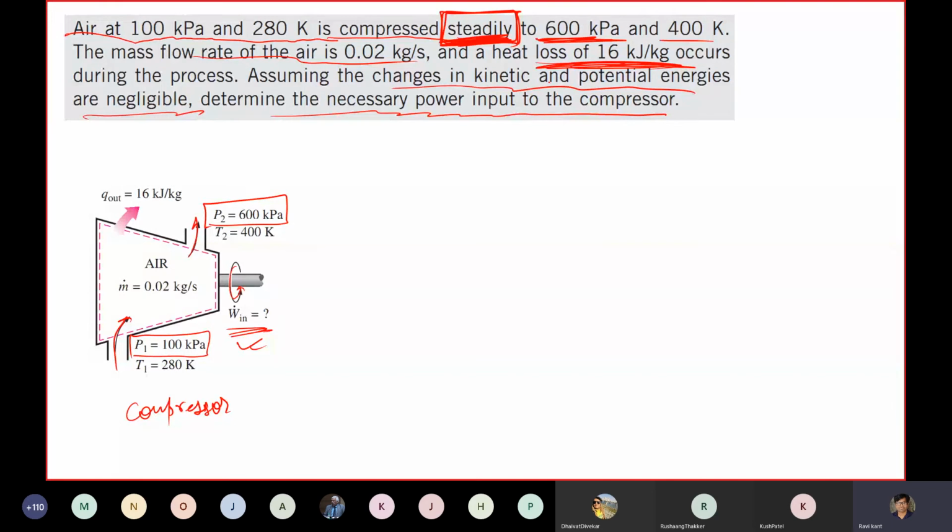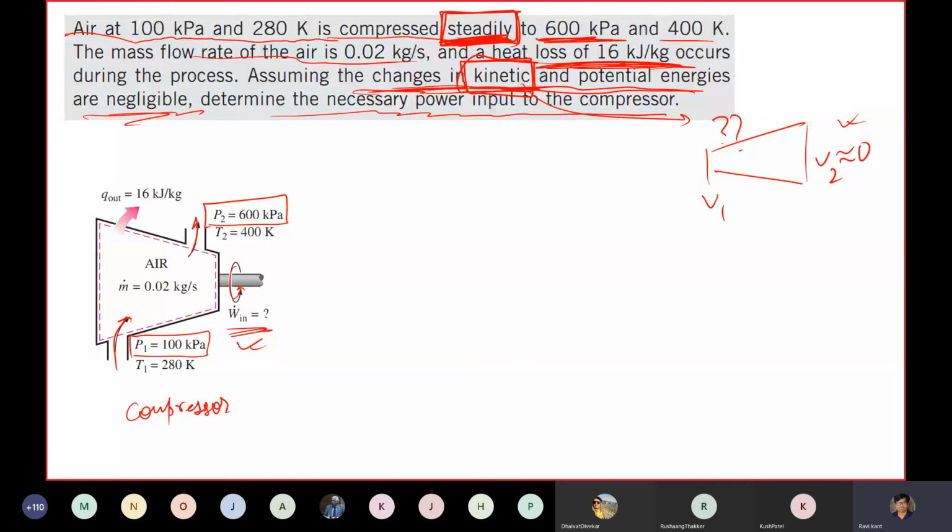So can somebody comment: why, for compressors, are the changes in kinetic and potential energy assumed to be negligible? Why kinetic energy? Can somebody comment on that? In a diffuser, this is my V1, this is my V2 velocity. V2 is almost 0, so we can neglect kinetic energy there. But here, why have we done that?